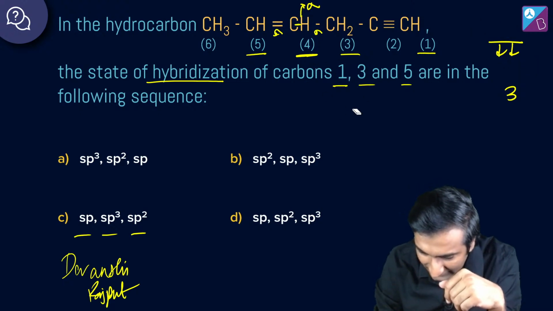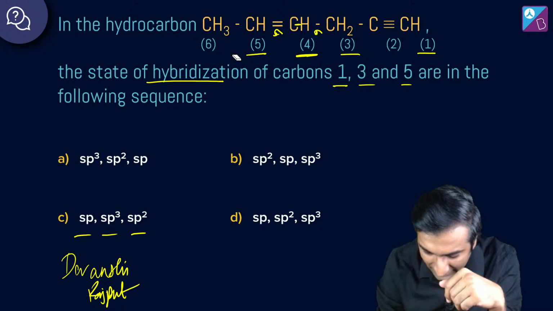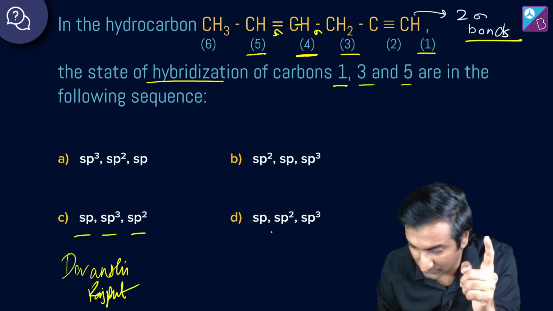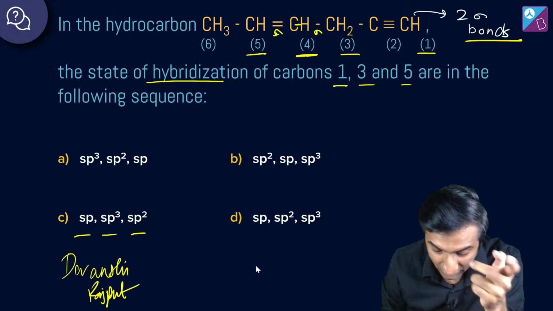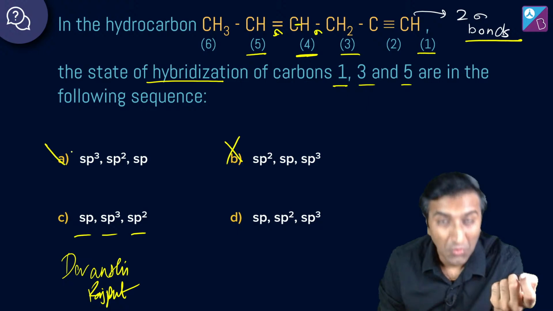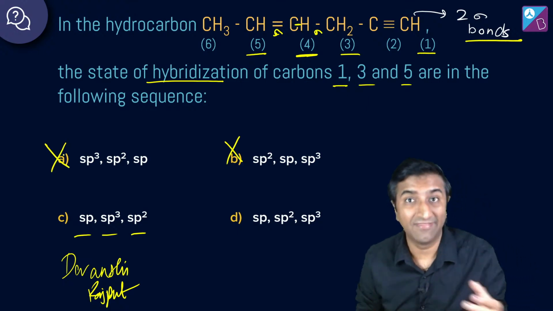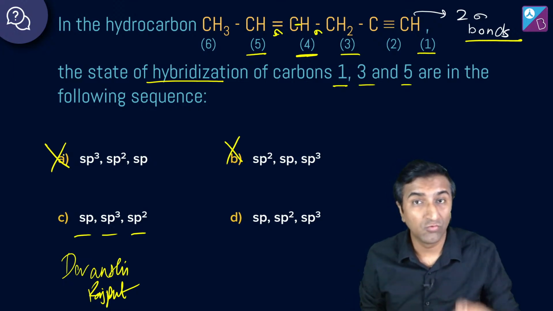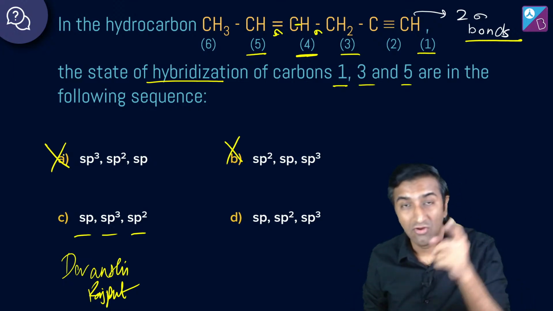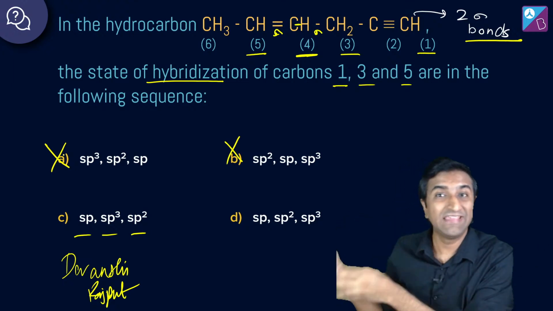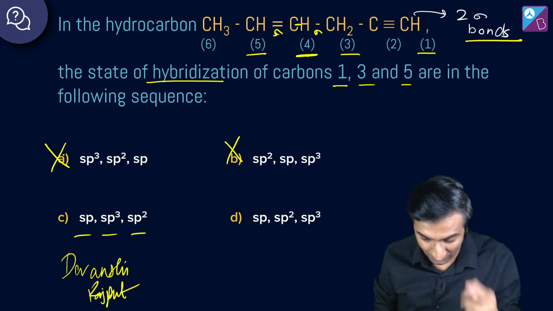4 वाले को थोड़ा मिटा देते हैं क्योंकि वो तो मैंने आपको ऐसे ही बताया था। Let's look at what is important. There are 2 sigma bonds here, so this must be sp. Excellent work on figuring this out. और इस sp से figure out करने से ही तुरंत, because MCQs है, right? You mark off options A and B, and that's the beautiful thing about MCQs like this. उस पहला वाला figure out करो और A और B option हो गए cancel out. Now you only have to decide between C and D.